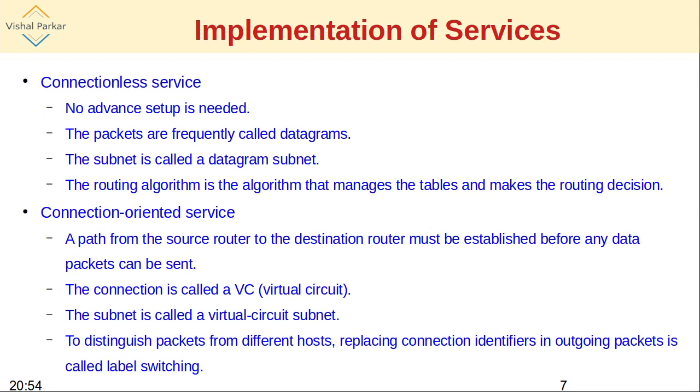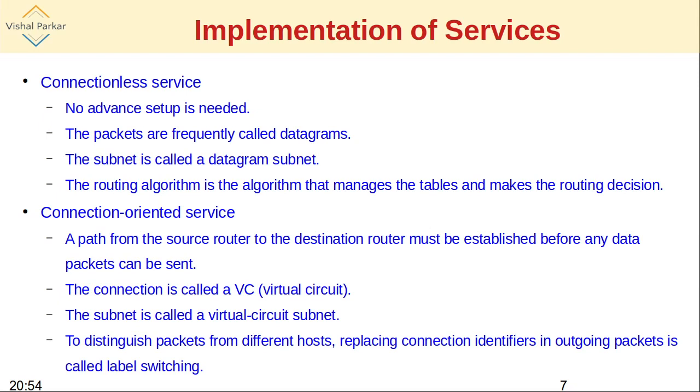Here the routing algorithm will manage independent tables at each individual router, based on which the routing decision can be made. We'll see one example afterwards. Routers have routing tables which basically contain information like which is the closest router to me. So based on that, the routing decision can be made.